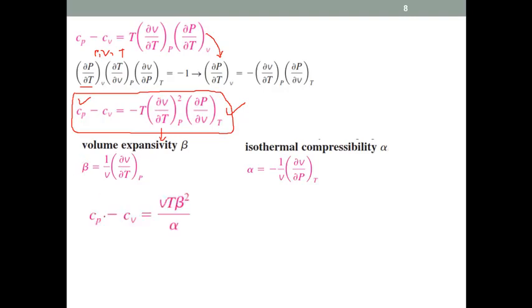So if we put this value and simplify, then we get Cp minus Cv is equal to V T beta square by alpha. This relation is called the Mayer relation. This Mayer relationship is used to express the relationship of Cp and Cv in terms of volume, pressure, and temperature. This is applicable for a wide range of processes.